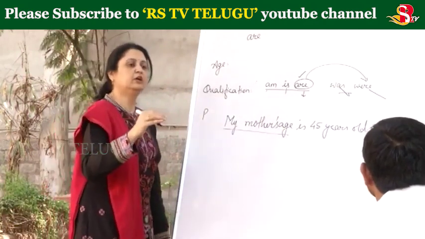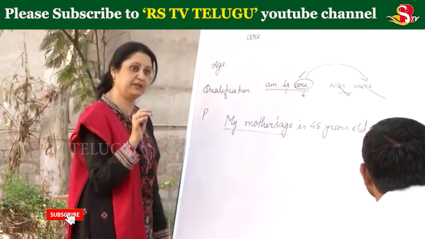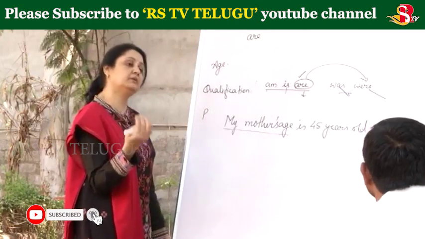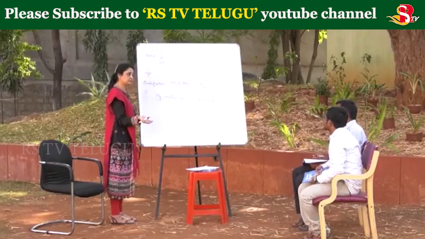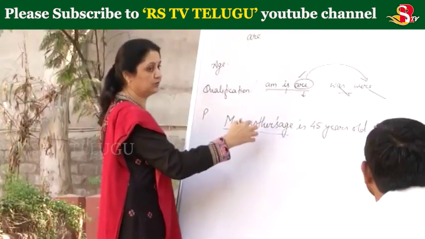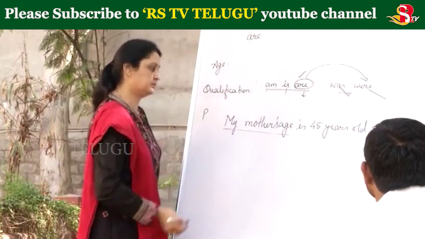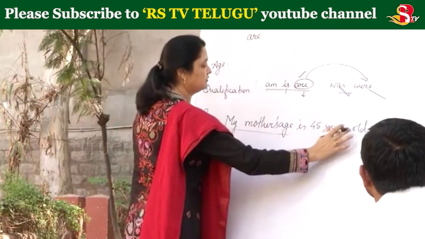Now when you want to say my friend name, can you say my friend name? No, my friend's name. Very nice. My father name? No, my father's name. My teacher name? No, my teacher's name. So the first error is this. Whenever you want to talk about some possession, then you have to use this. Now, then my mother's age is 45 years old.